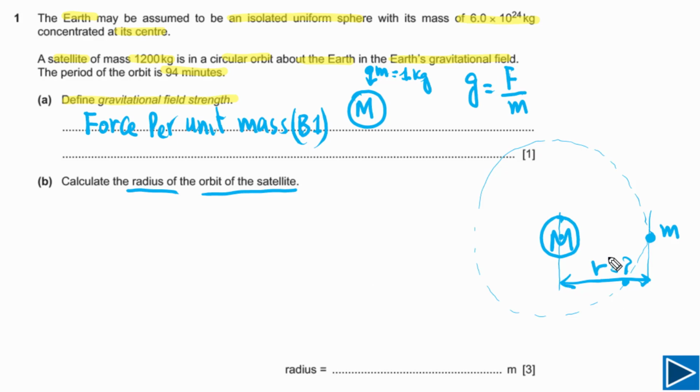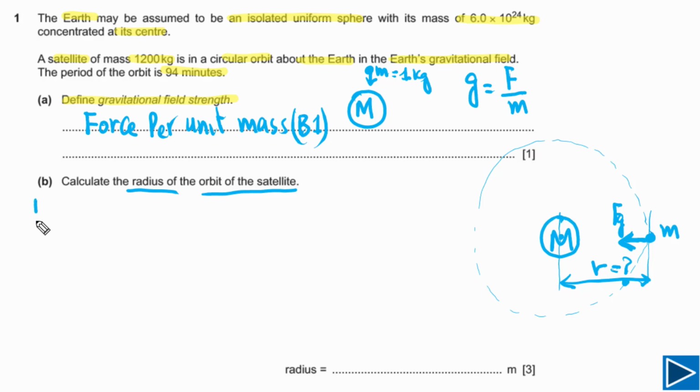Now we need to understand that this satellite is moving in a circular orbit and it is accelerating, because its velocity, meaning its direction, is changing all the time. If a body is accelerating, it means there is a resultant force, and in this case the resultant force is provided by the gravitational force between these two bodies.